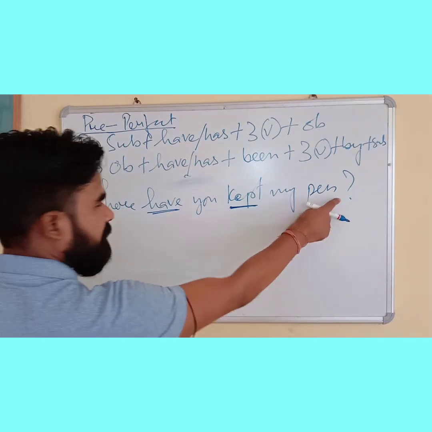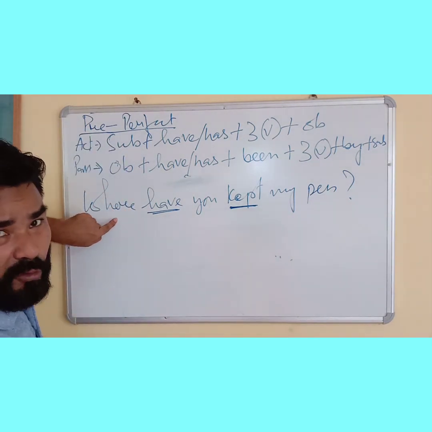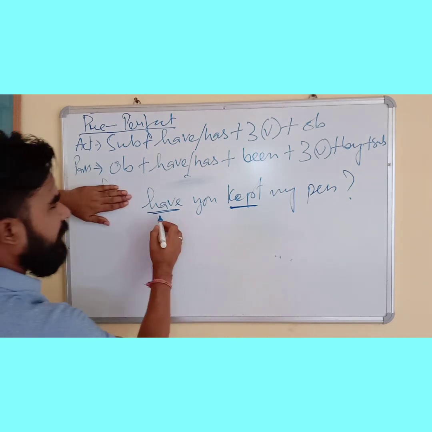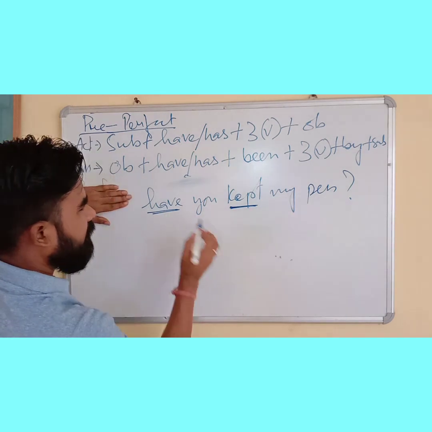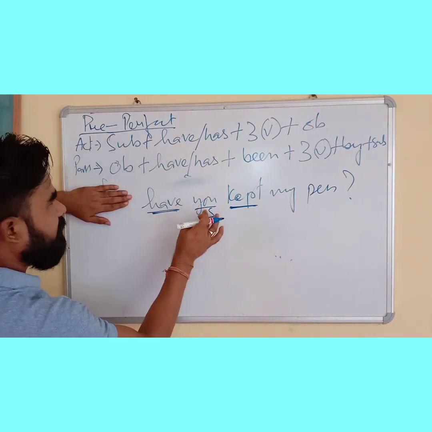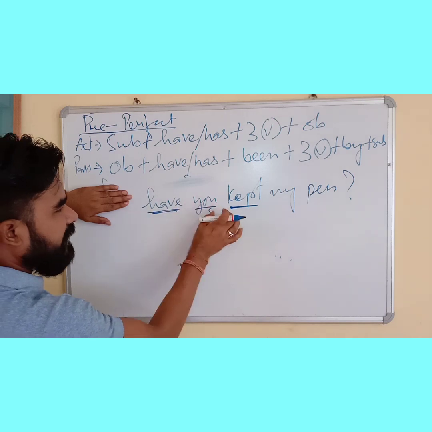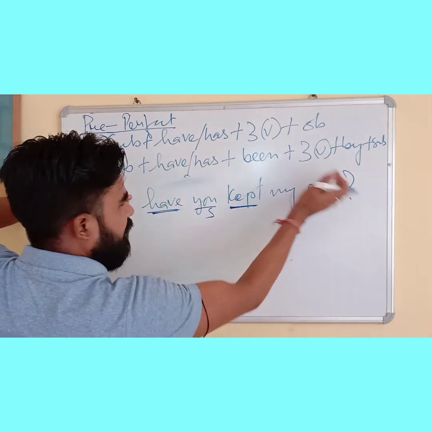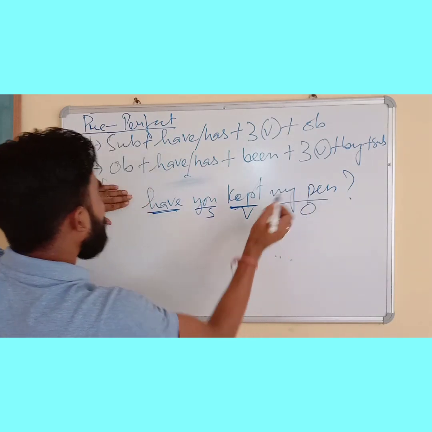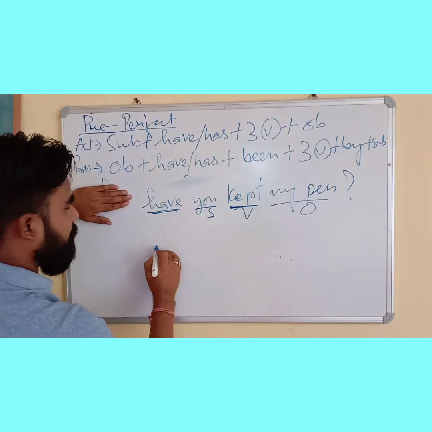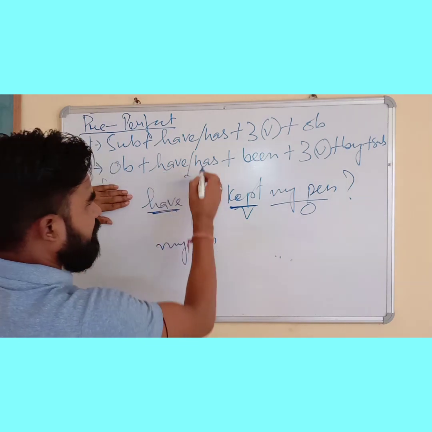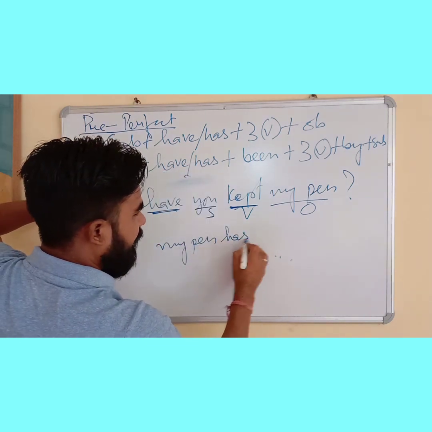Now, interrogative sentence, WH clause, pronoun or adverb? Adverb. Remove it. Now see. Have you kept my pen? Have and has, then subject. Have is written here before. Why? Because it is interrogative. Then third form of verb, kept. Object, my pen. And the passive says object first. That means my pen. Have and has, singular, so has.